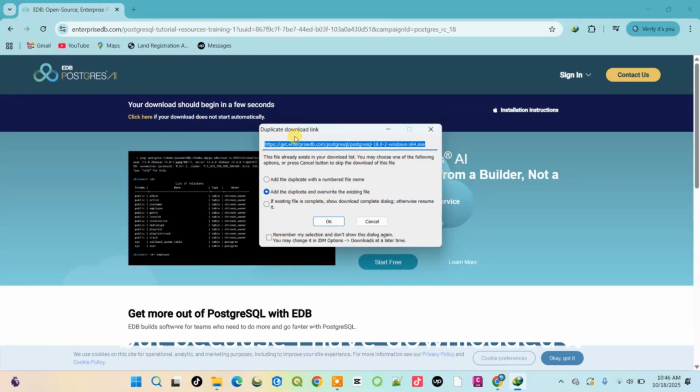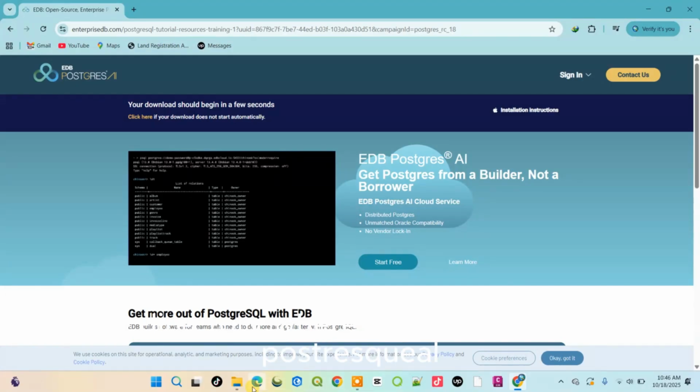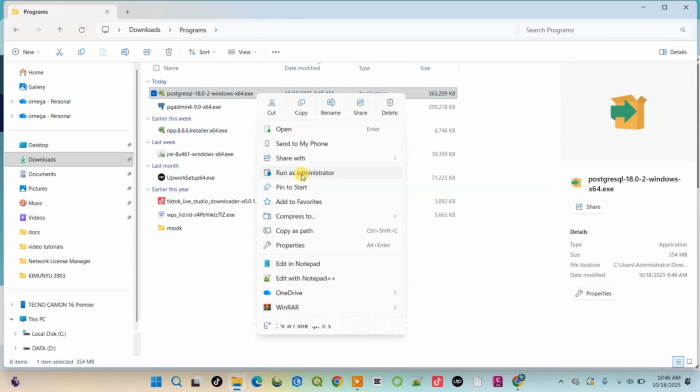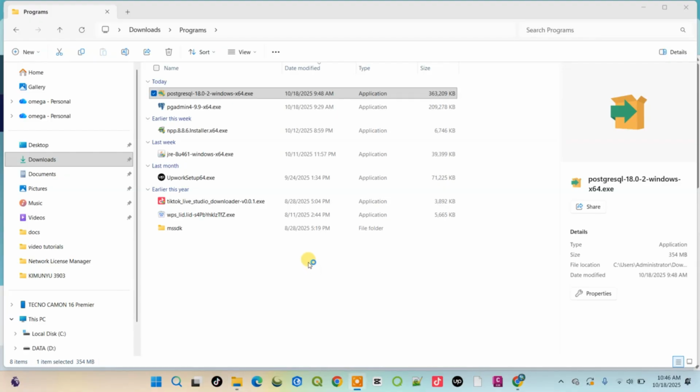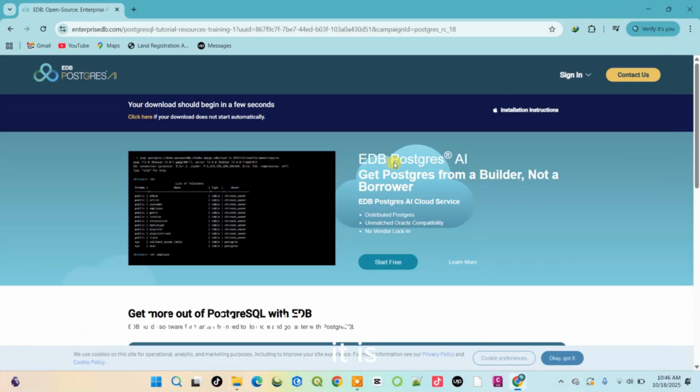But because I have already downloaded it, I have a duplicate download link here. I will cancel this and go to the directory where I downloaded PostgreSQL version 18.0.2, which is the 64-bit for Windows. So I'm going to run the application as an administrator, and then I'll click yes. Once the application is running, I will wait until it starts to load. So here it is.